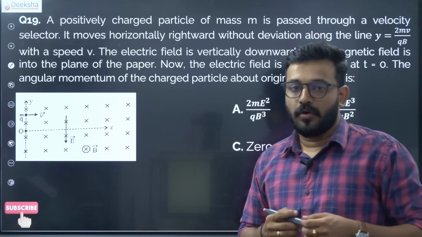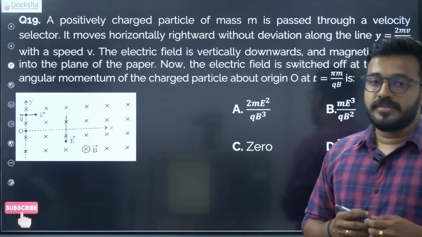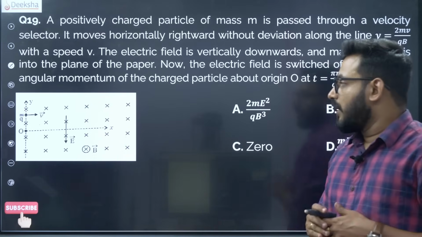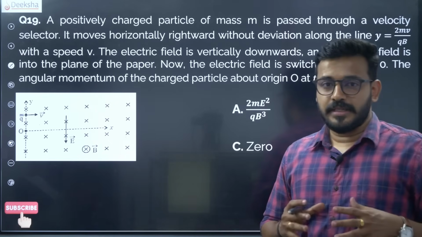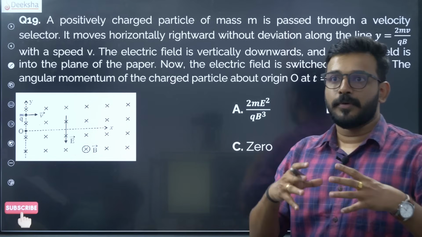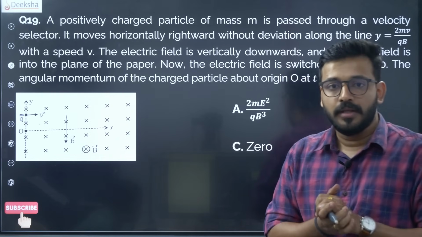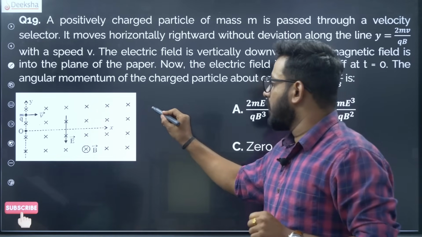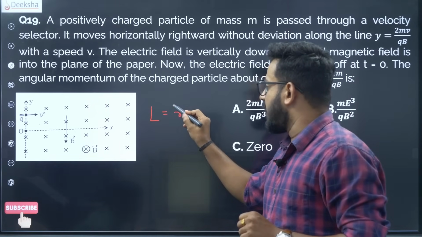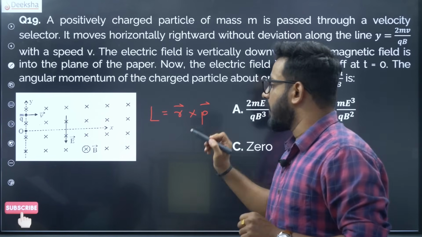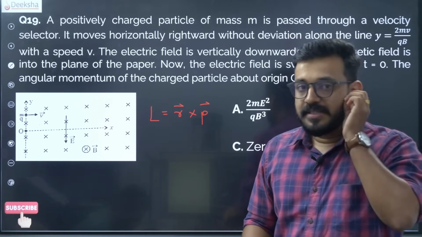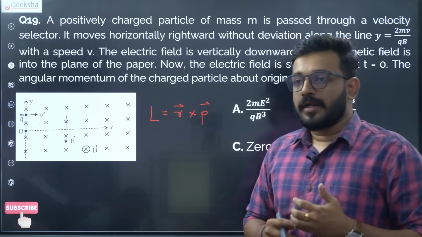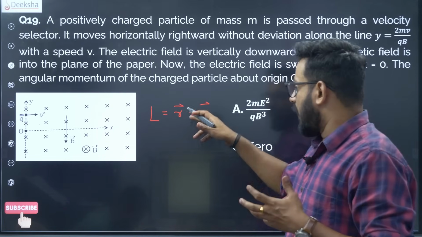Now this is a very controversial question. Last year also there were claims of the options not matching the answer. Since there wasn't one particular solution or one particular source giving an answer, let's just understand how to do it. Let's not worry about the options. They are asking the angular momentum. Angular momentum is given as r cross p, where r is the position with respect to the origin.